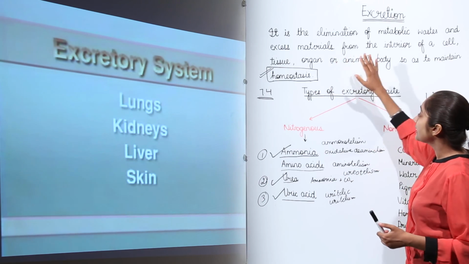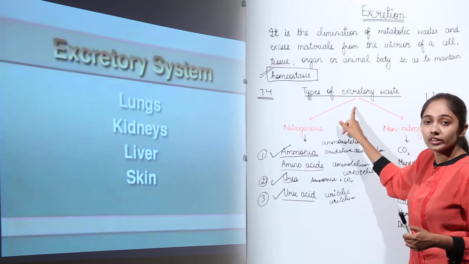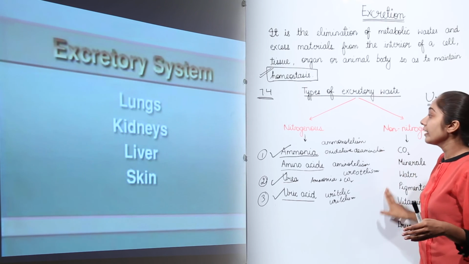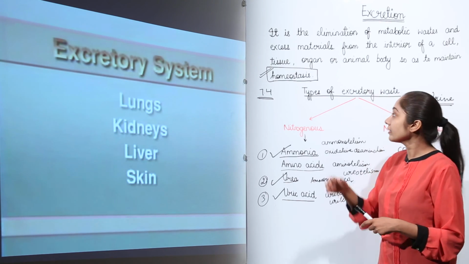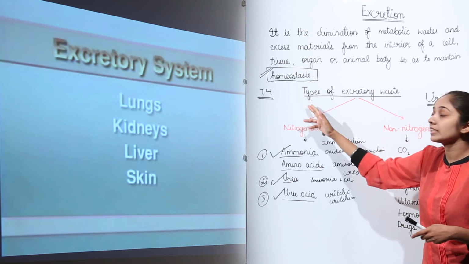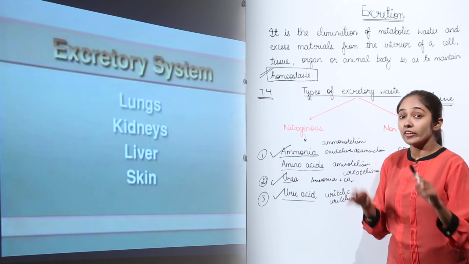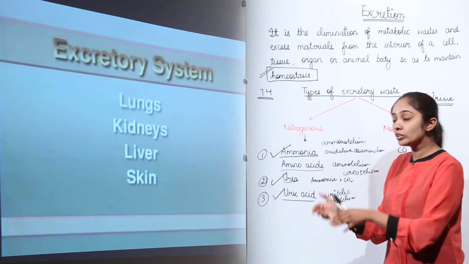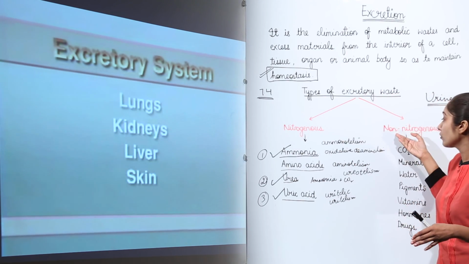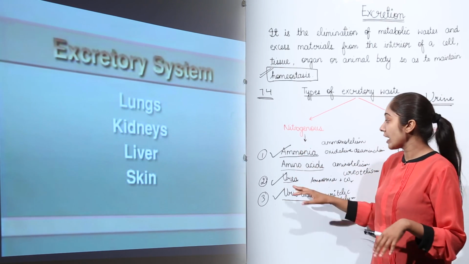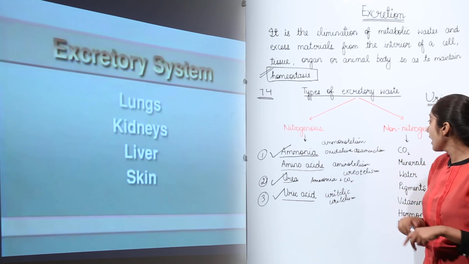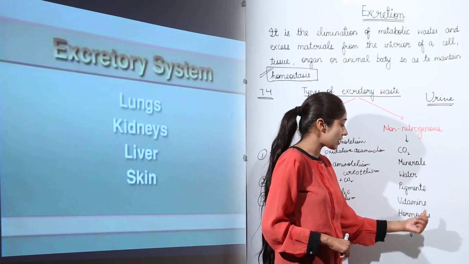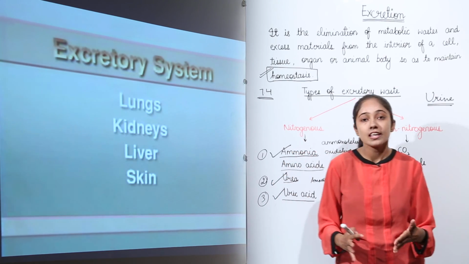Now, let's recall the types of excretory waste. I told you they are broadly classified into nitrogenous and non-nitrogenous. So you can tell in the examination, if the question is asked what are the types of excretory waste that are produced inside the bodies of organisms, you can answer that they are classified based on chemical composition into two, that is nitrogenous waste and non-nitrogenous waste. Under nitrogenous waste we have ammonia, amino acids, urea, uric acid, and under non-nitrogenous waste we have carbon dioxide, minerals, water, pigments, vitamins, hormones and drugs. You can explain these points and write an effective